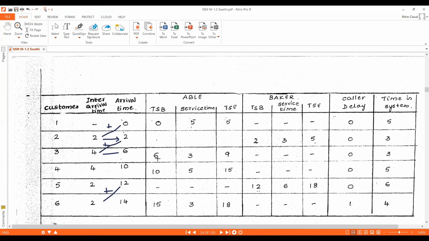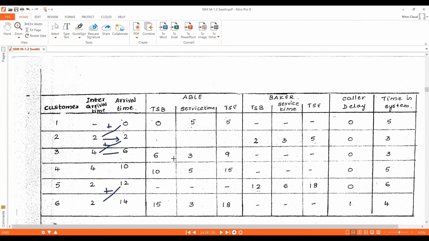So when the customer arrives at the call center at clock time 6, Able will be assigned customer 3, because the question says when Able and Baker are both free, the customer should be attended by Able only, because Able is more experienced than Baker. So customer 3 will be serviced by Able.